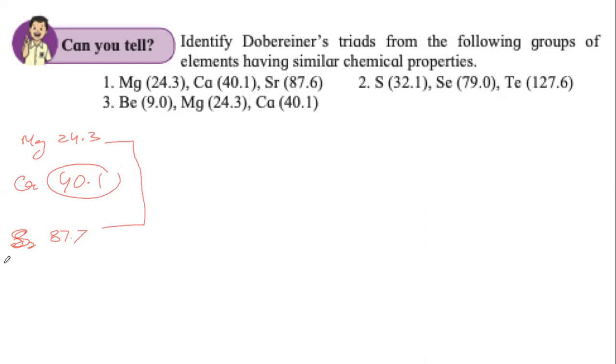How? Just find the average and compare. First step, add 24.3 plus 87.7, and we will divide it by 2 because we are adding 2 numbers. So when we divide the sum by 2, we will get the average.